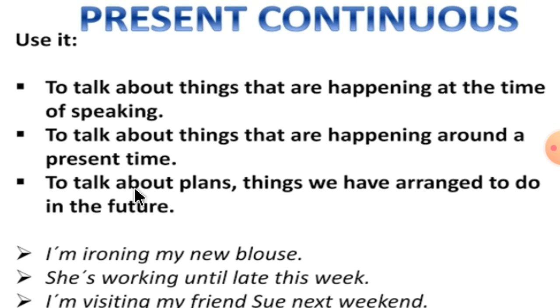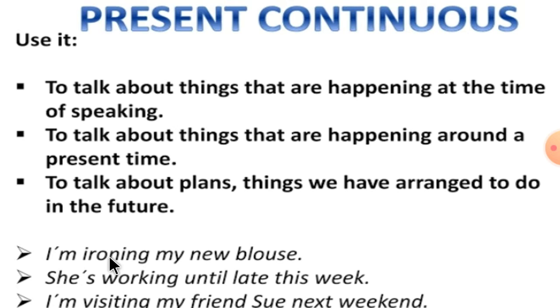To talk about plans, things we have arranged to do in the future. It means in the nearby future what you are going to do. For example, I am visiting a zoo next weekend. I am going to visit a zoo next weekend, or I am visiting a zoo next weekend.